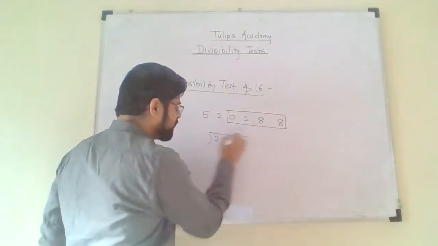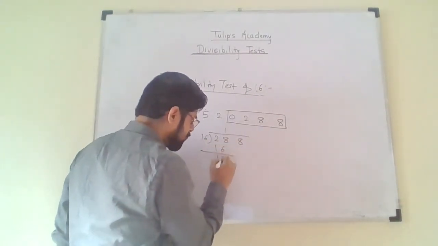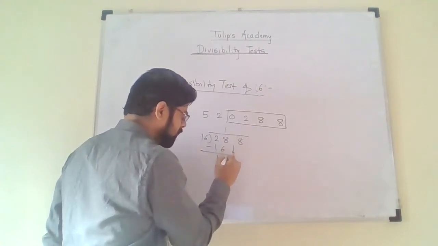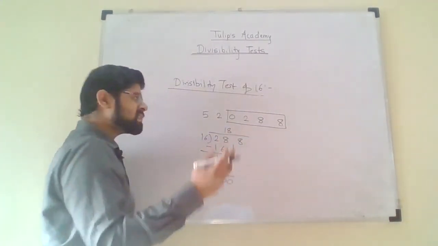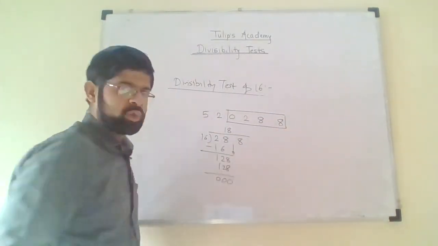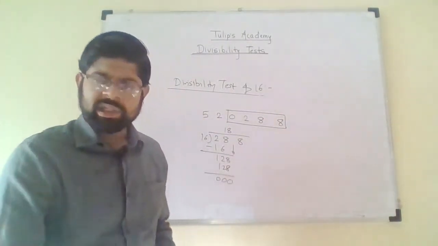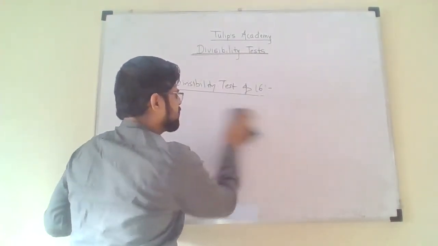So just carry out the division operation. 16 ones are 16. Remainder is 12. Take this 8 below. 16 8s are 128. So yes, this number is divisible by 16. Therefore, this entire number is also divisible by 16. Now let us check whether it is true or not. So 520288.